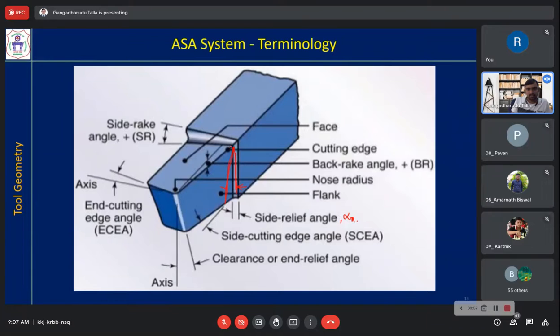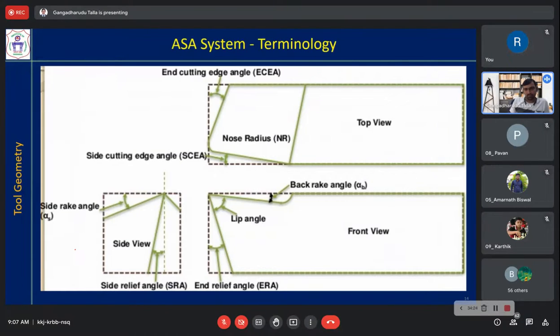A side rake angle, this is the surface going down, and if you take a perfect horizontal line, the angle between them is side rake angle. So that is gamma x. So those are the angles. Same thing is shown here. Different views are separately shown.